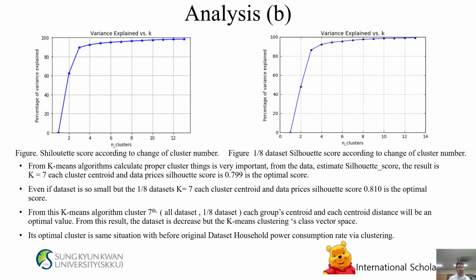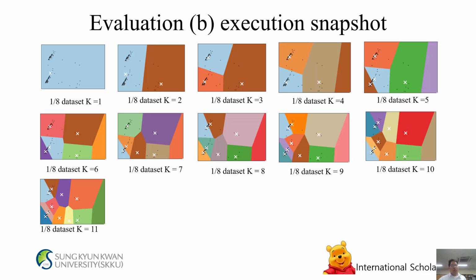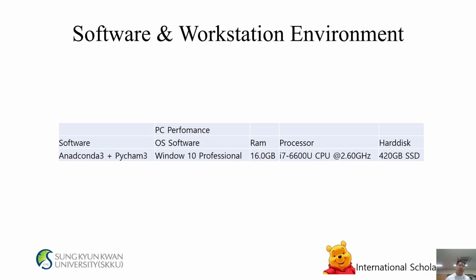Original dataset, household power consumption rate via clustering. Evaluation A execution snapshot. K equals 7 is the optimal result for this experiment. Evaluation B execution snapshot. The A/1 dataset with k equals 7 is the best and optimal result among all of this experiment.